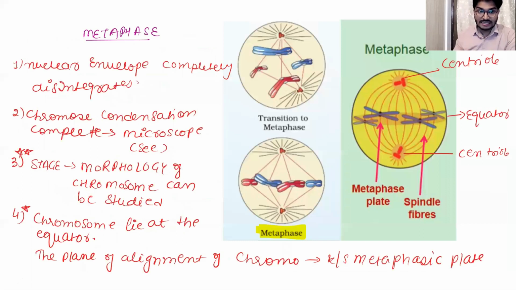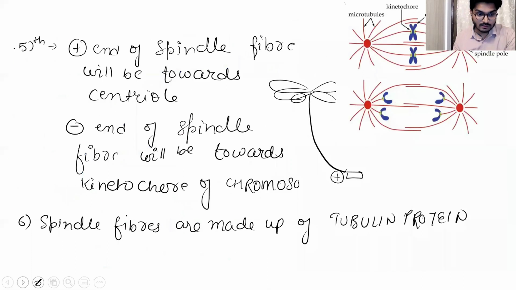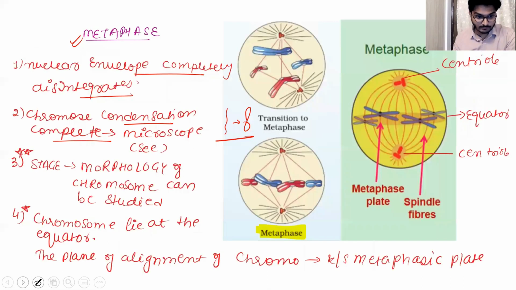Now in the metaphase, what is going to happen? The nuclear envelope completely disintegrates and disappears. Now the chromosome condensation is complete, meaning from the thin thread-like structure you are left with this structure. At this stage, the morphology of the chromosome can be studied. This is an important line: morphology, how the chromosome looks. So this stage is best suited for the study of the morphology of the chromosome.